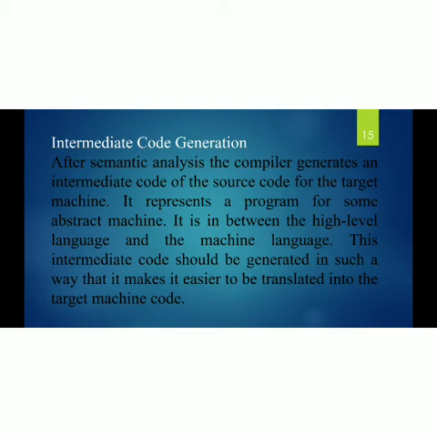This intermediate code should be generated in such a way that it makes it easier to translate to the target machine code. So our source program is first converted into an intermediate code representation, and then it is converted into pure machine code.